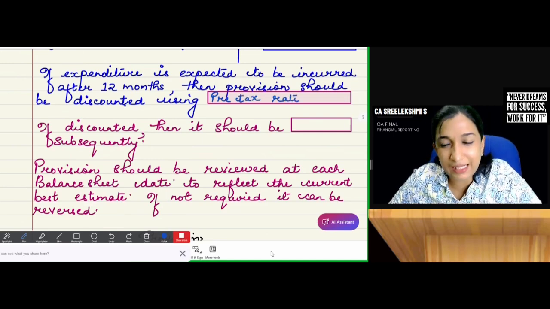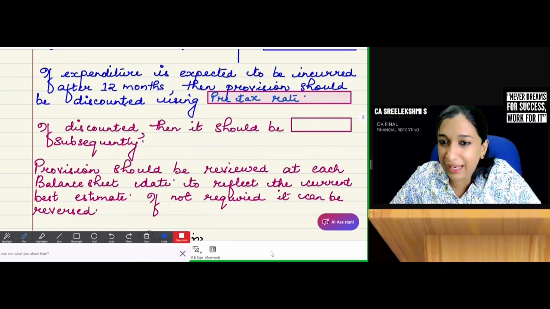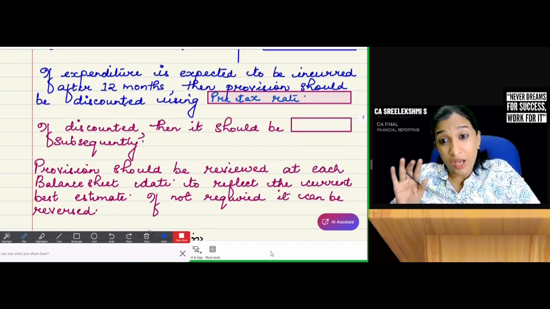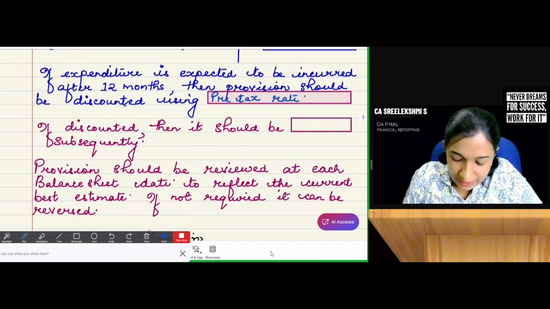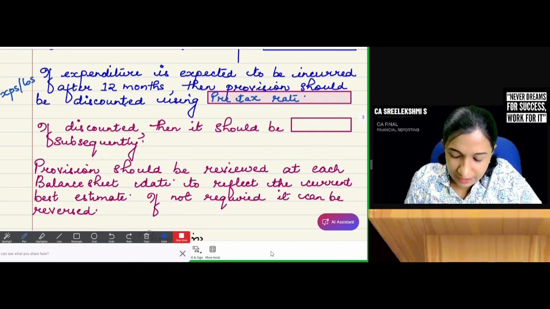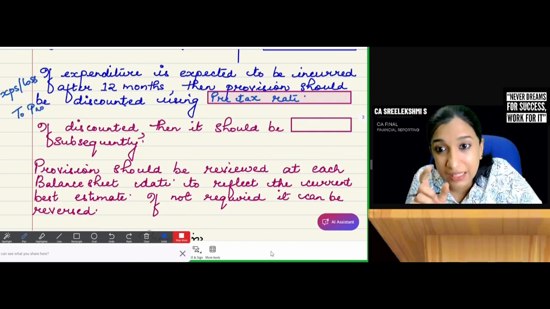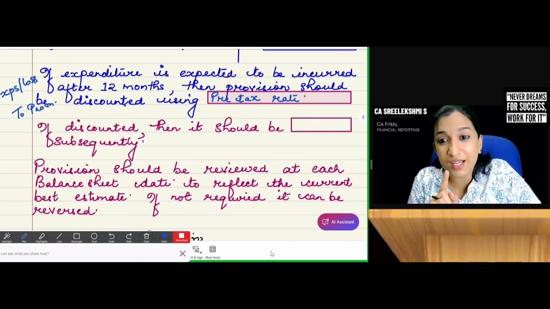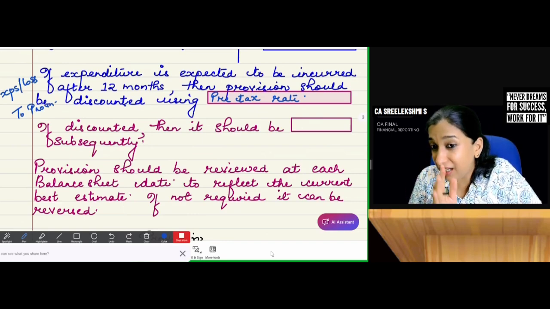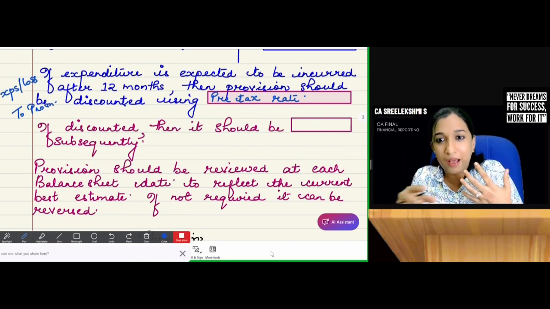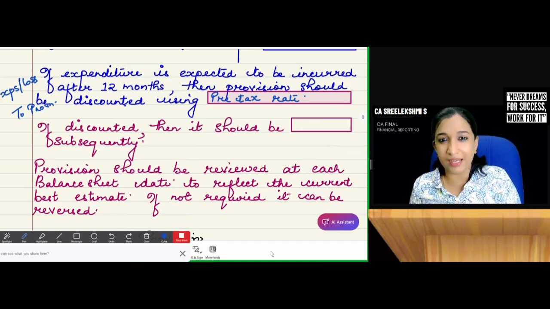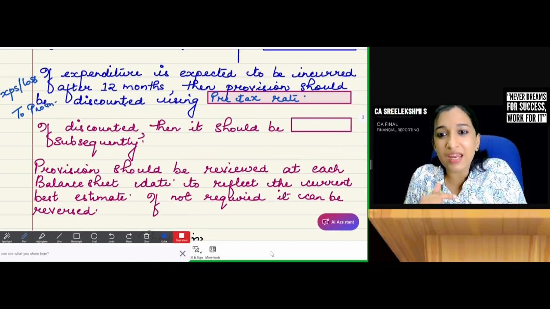Use the pre-tax rate and compute the present value of that liability provision. Whenever we create a provision in P&L, that expense or loss, pass the journal entry at present value. Whenever there is discounting, there is unwinding. If you have calculated the amount at present value, as time passes, at the end of each reporting date, you need to unwind the provision.